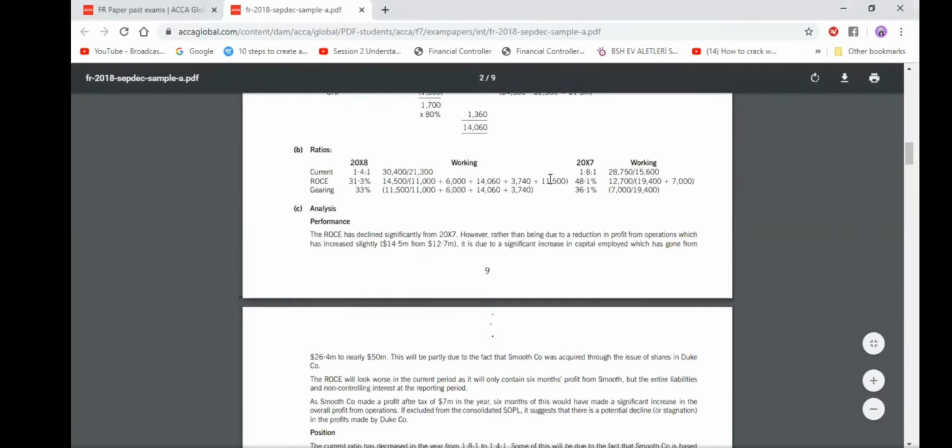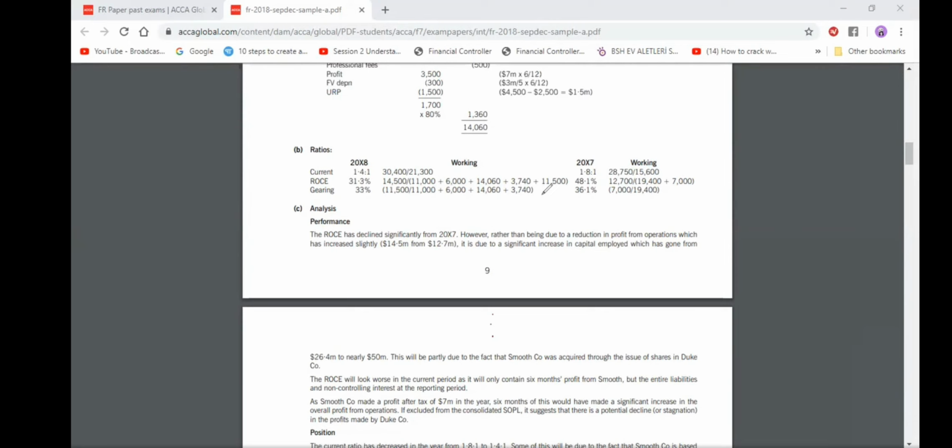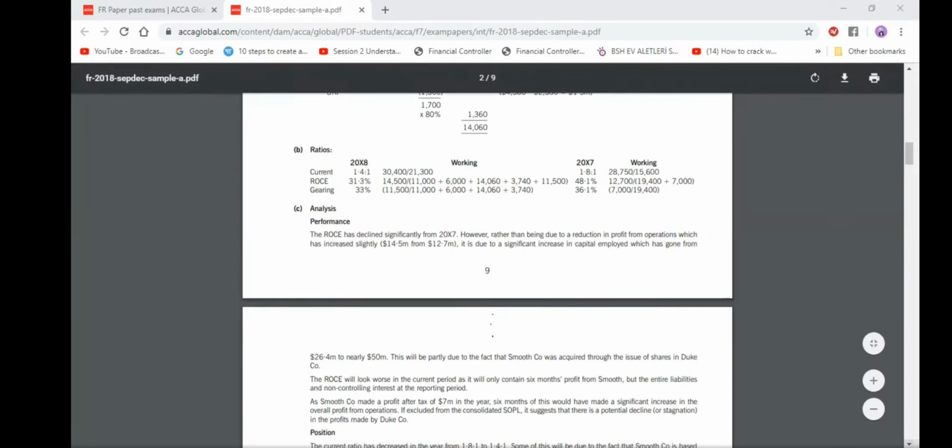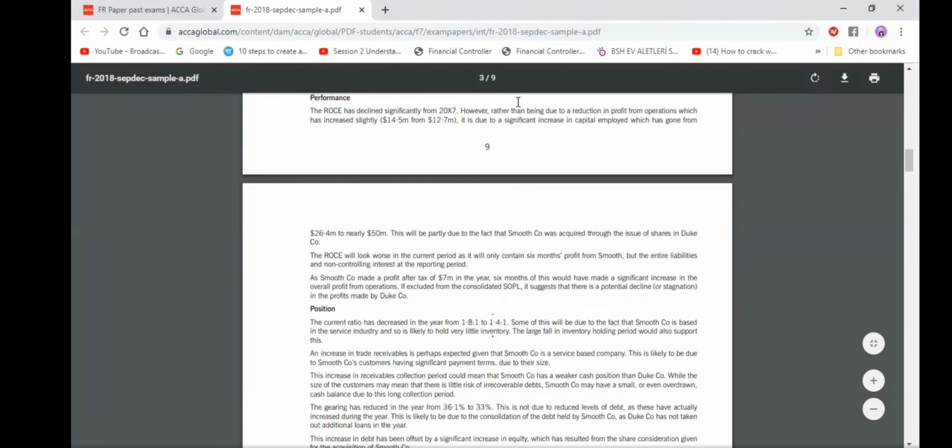We move further. Ratio analysis we did. Okay, how did they do it? Okay, they did gearing, Ankit, with your method. They did gearing without debt. They were doing it as debt over equity. So they are not adding this 11,500 here again. But I would do it. It makes no difference. And then what I want you people to read here is performance. This is what you need to read. Can you people see it or do you want me to make it bigger?